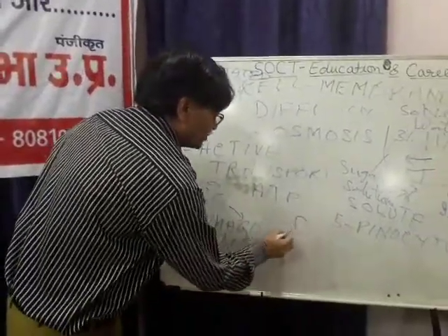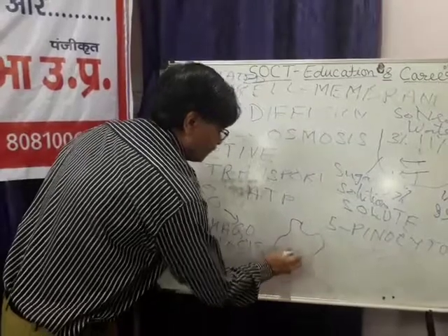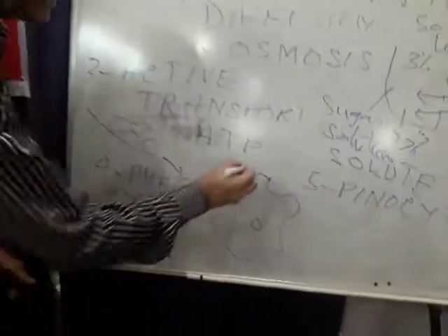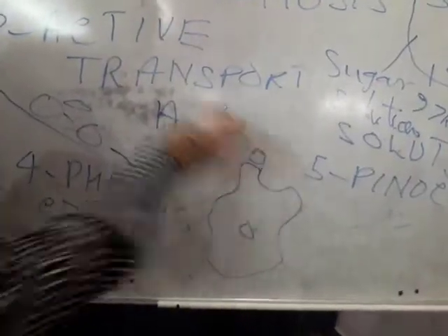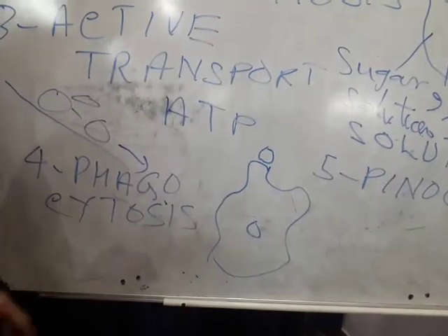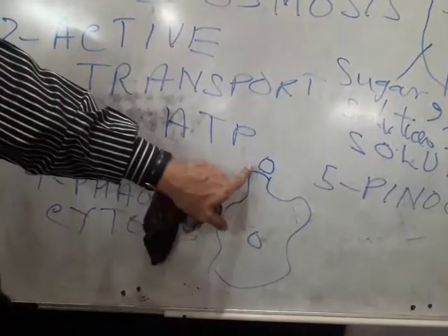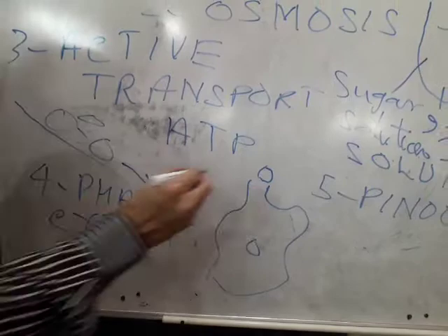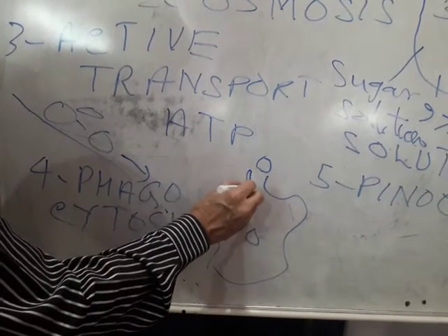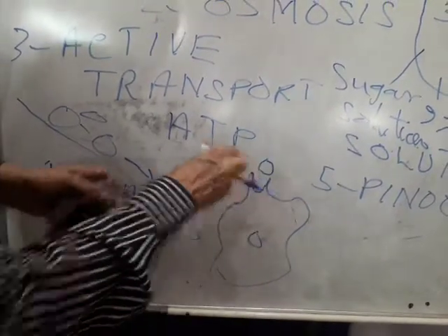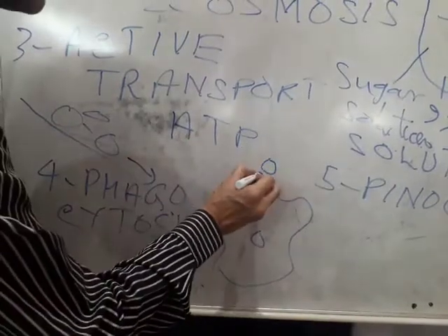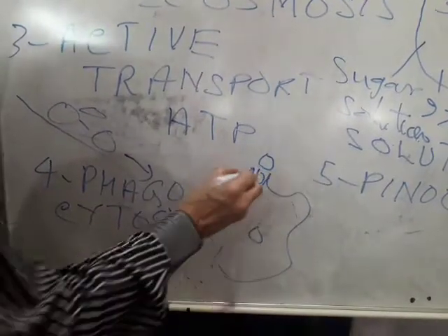So suppose there is a cell and some food particle comes in contact with it. So what happens? Here the cell membrane invaginates. And this food particle will come here.